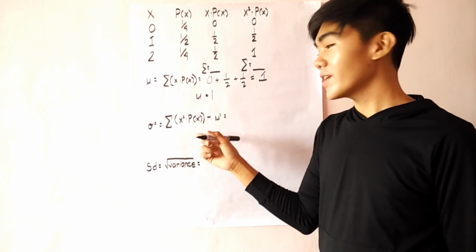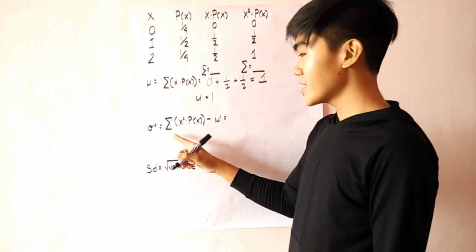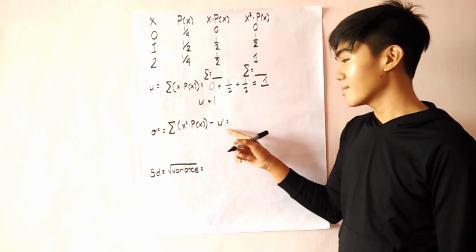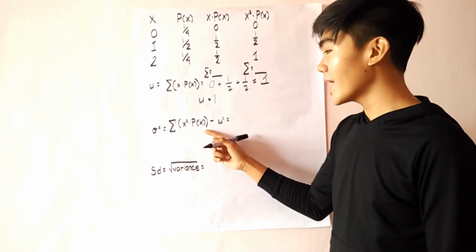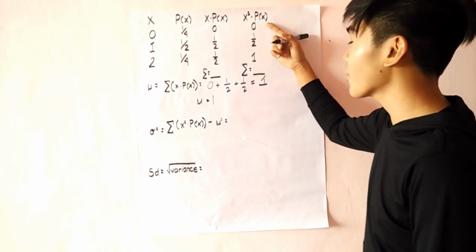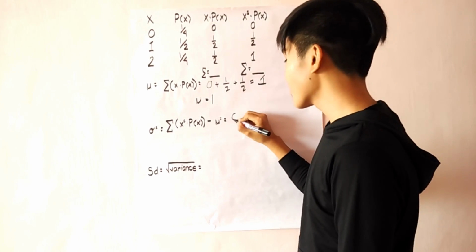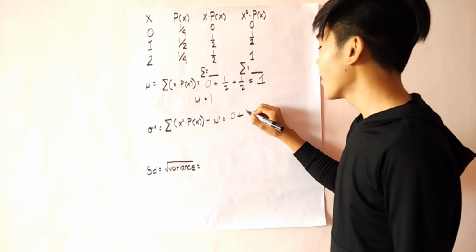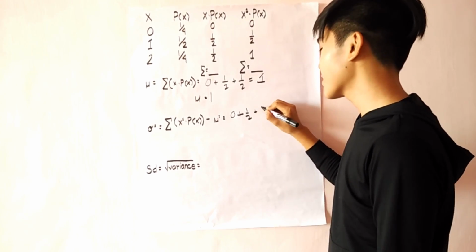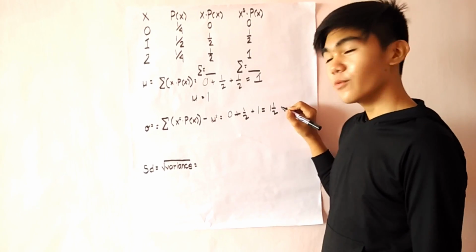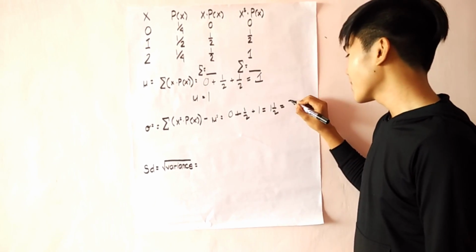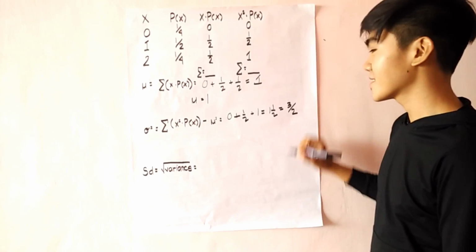Now, for solving the variance, which is the summation of x squared times p of x minus mu squared, we will add all the values under x squared times p of x. So 0 plus 1/2 plus 1, which is equal to 3/2.